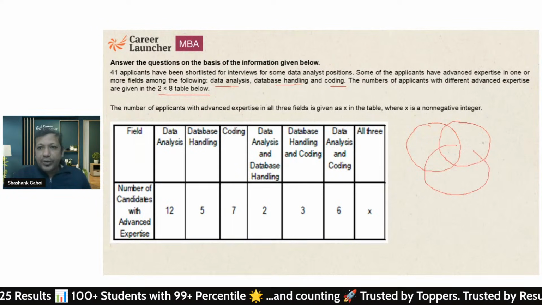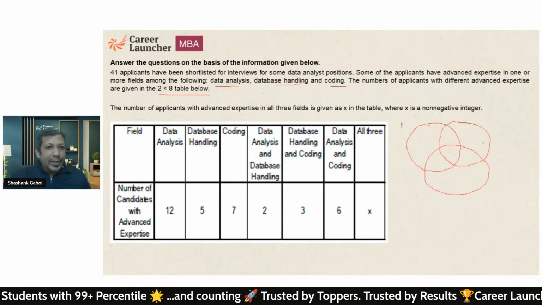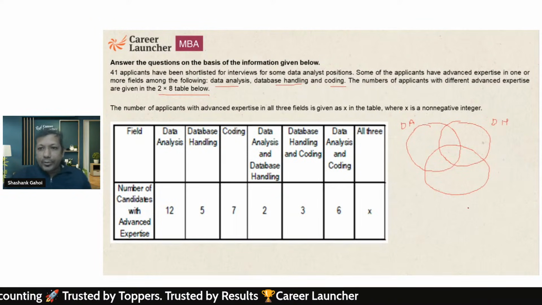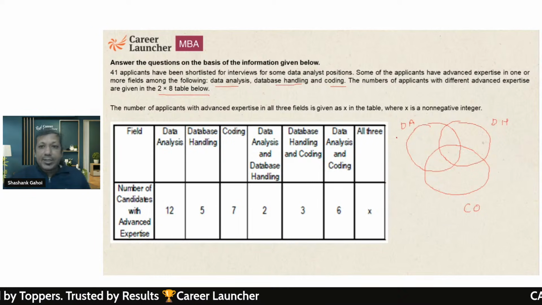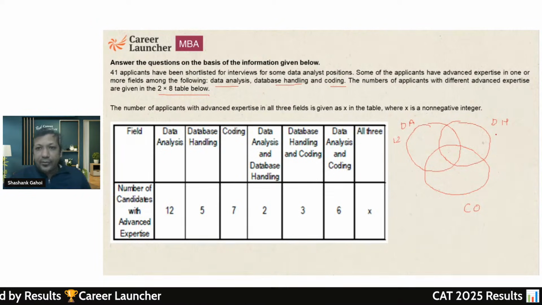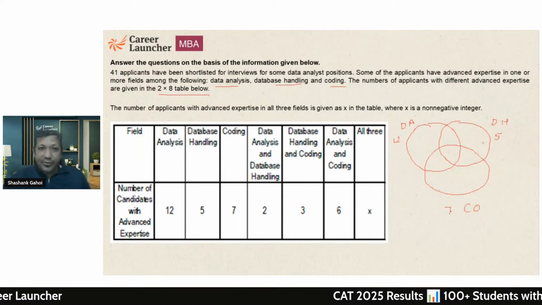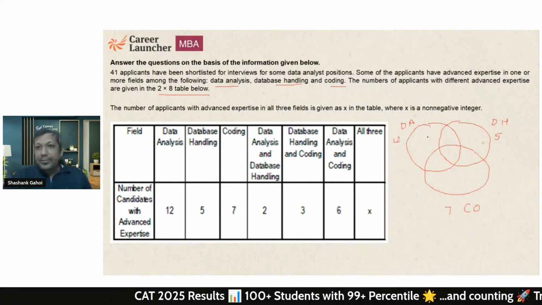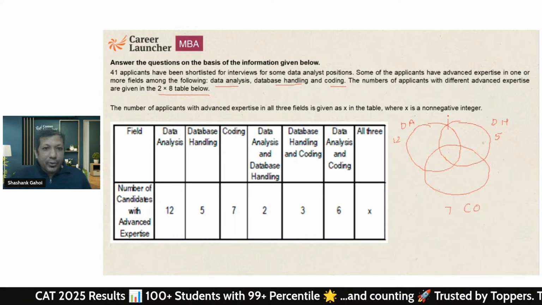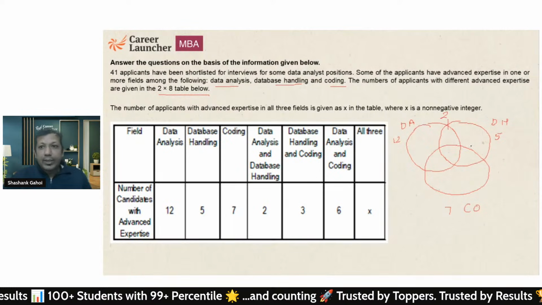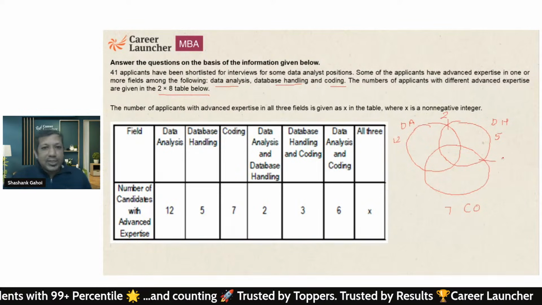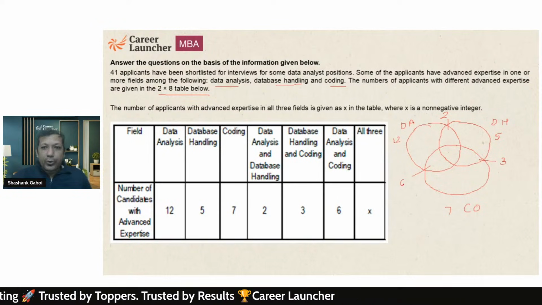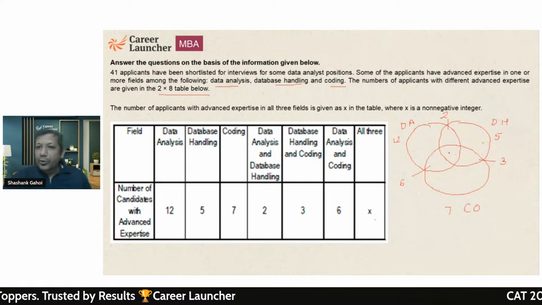So it is a question of Venn diagram because you see data analysis, database handling, and coding. So you got three things. In data analysis, we got 12 people. In database handling, we got 5 people. In coding, we got 7 people. Data analysis and database handling is given to us as 2. Database handling and coding is given as 3, and data analysis and coding is given as 6, and all 3 is given as x.